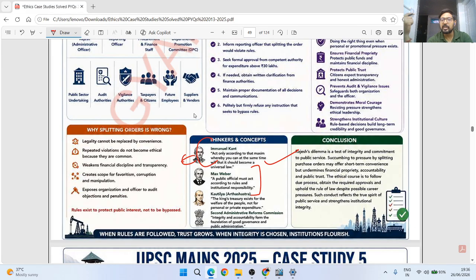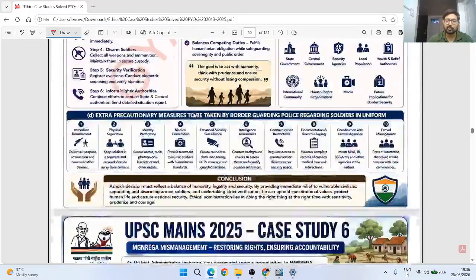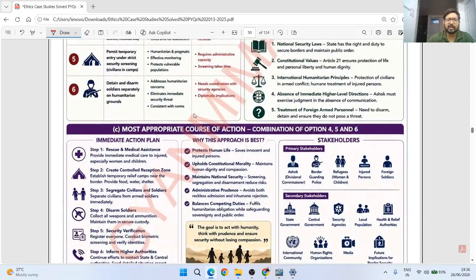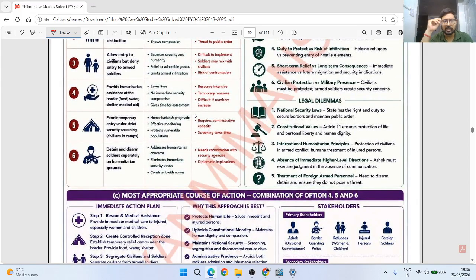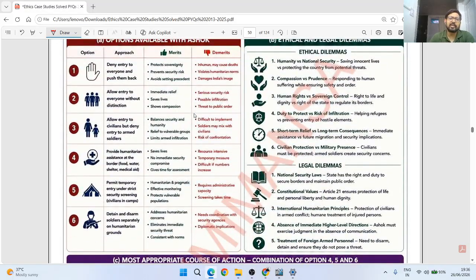So while you are justifying your option, or while you are concluding your answer, or while you are writing कि इसका ethical principle क्या है, what you are thinking about the case study, writing these thinkers and the ethical principle involved will help you in getting a few extra marks. क्योंकि बाकी सब लोगों का एक set pattern से आंसर चलता है. And when you are writing in a set pattern, it is not difficult. 3 things: एक positive, एक negative और एक middle path. This cannot be very difficult. Everyone is writing that. So your case study has to be a little different, a little more comprehensive.